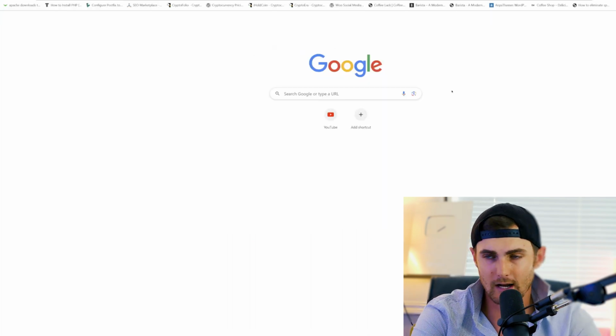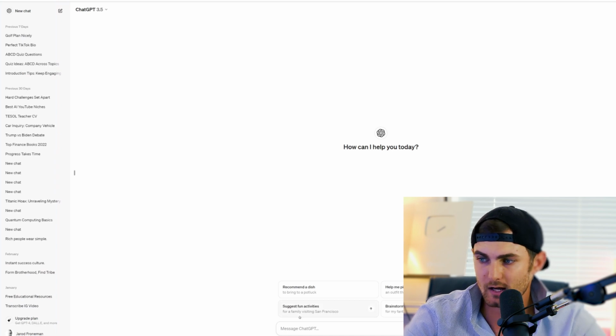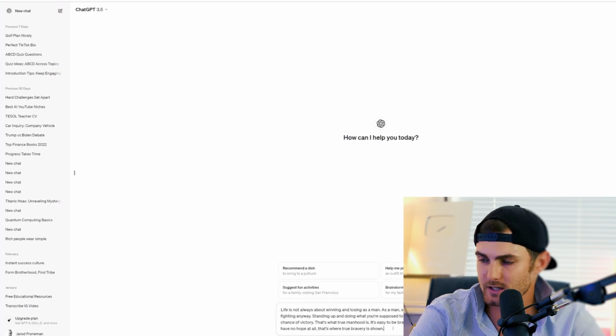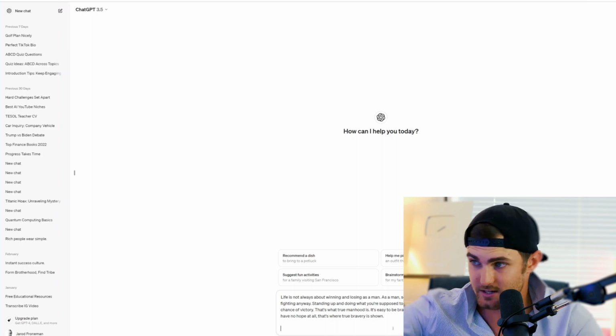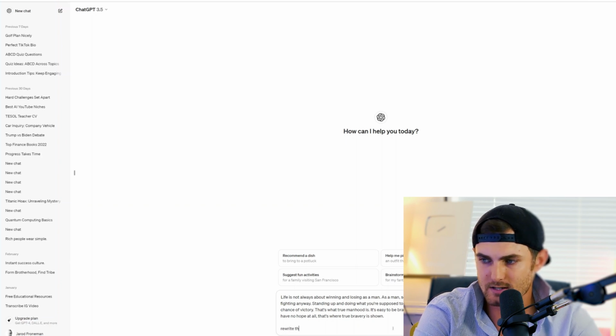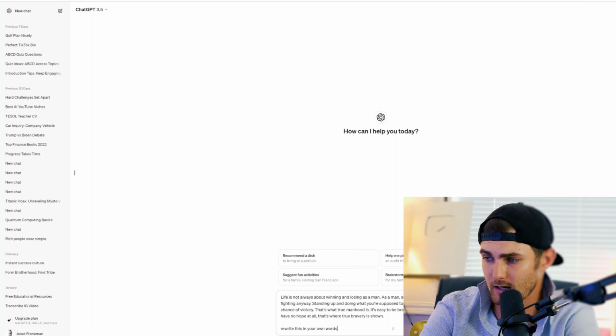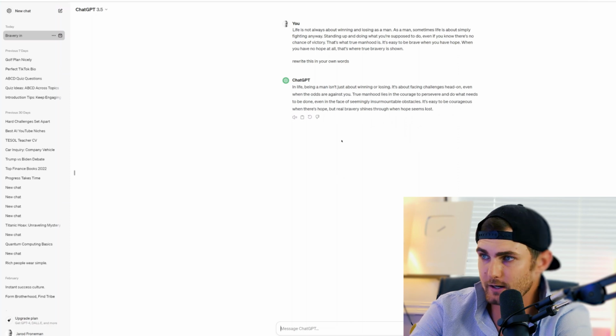We can come over to Google and search up ChatGPT. If you go to chat.openai.com or just search ChatGPT on Google, paste your transcribed content, simply press enter twice or shift enter so that it doesn't actually send it to ChatGPT yet, and type this: Rewrite this in your own words. Take a look at the difference. I click on enter, send it to ChatGPT, and let me quickly go through the two different examples.